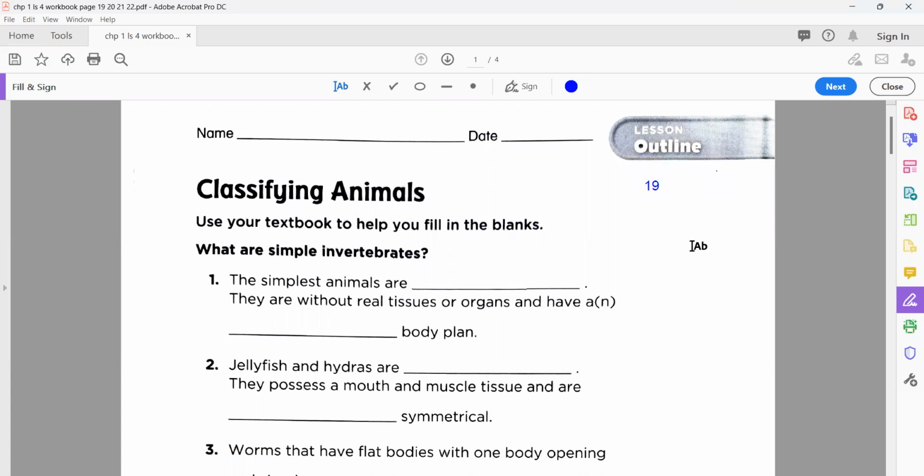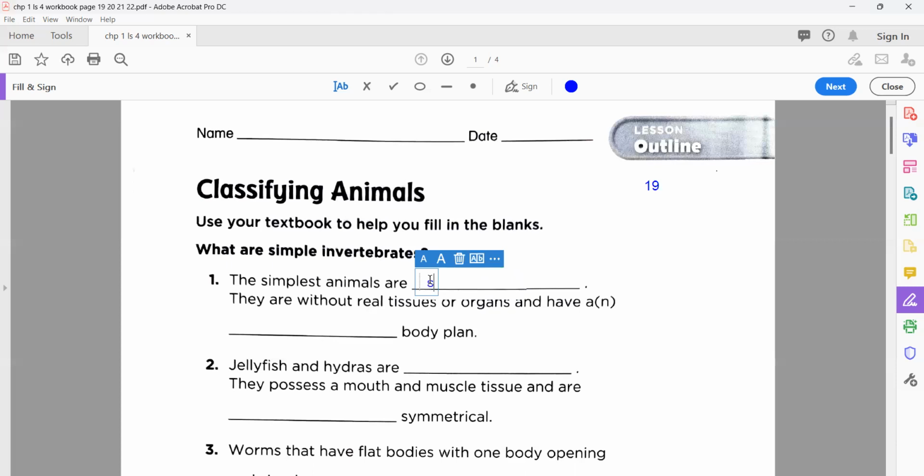So the first question is about the first part of your lesson, in which we learned about what simple invertebrates are. So let's see and find the correct one here. The simplest animals. It means the simplest one. Okay, they are not complicated. They don't have many body parts or organs in their body. Blank: they are without real tissues or organs and have a blank body plan. So in the first one, the correct answer is here.